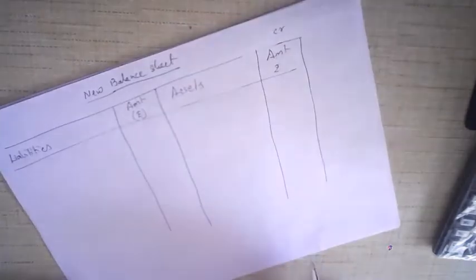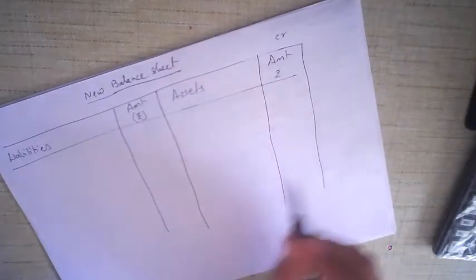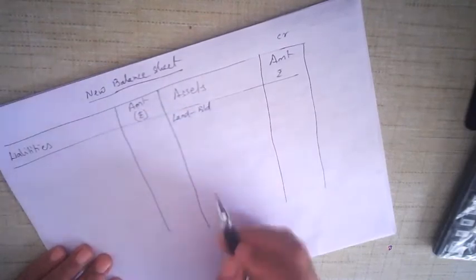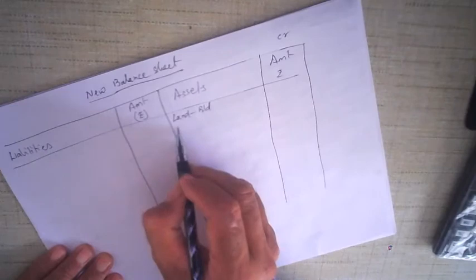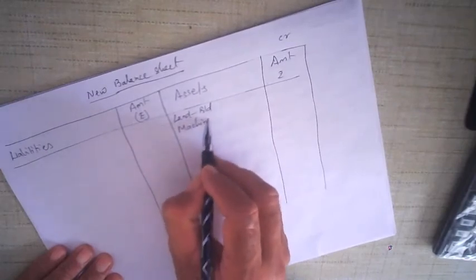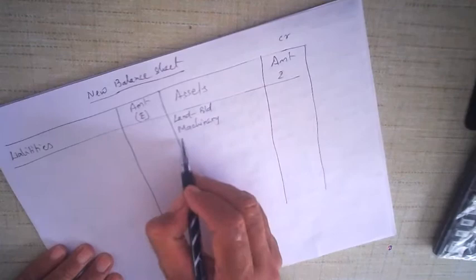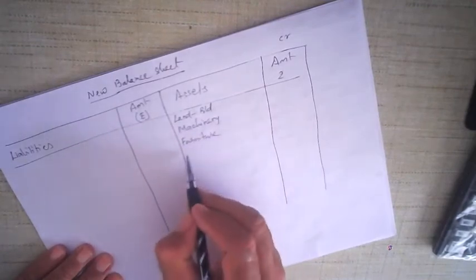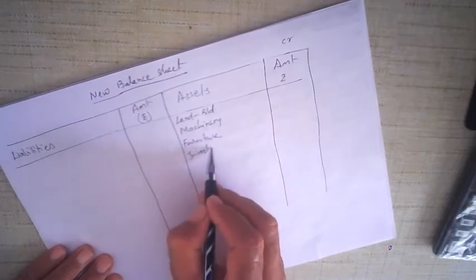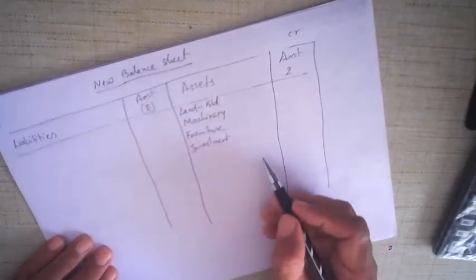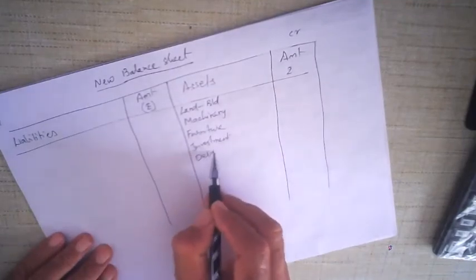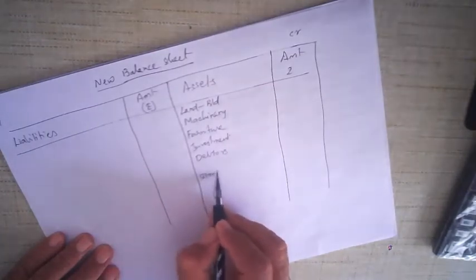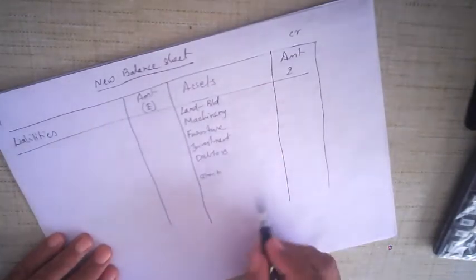All right, now we take the old balance sheet and write it exactly as it is first. Don't write the amount. We write land, building. There is no need to write account, okay, because this is not an account. Then we write machinery, okay, furniture. After furniture, we have investments. After investments, we have debtors. Keep a little space for debtors, okay, debtors, and then stock. See how I have kept some space for debtors, okay, stock, and then cash balance.